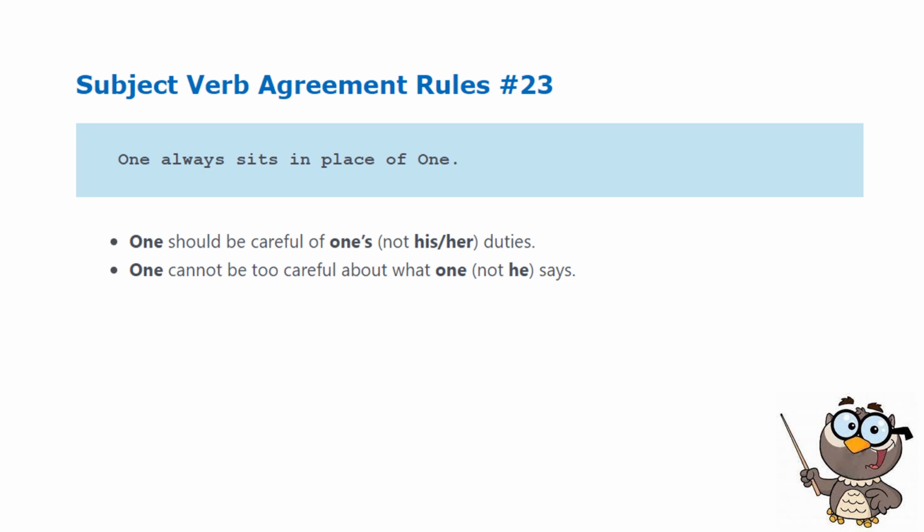Rule 23. One always sits in place of one. Example: One should be careful of one's duties. Next: One cannot be too careful about what one says.